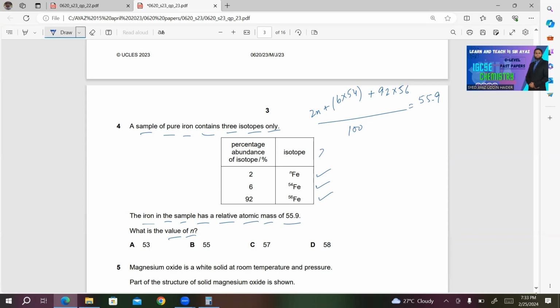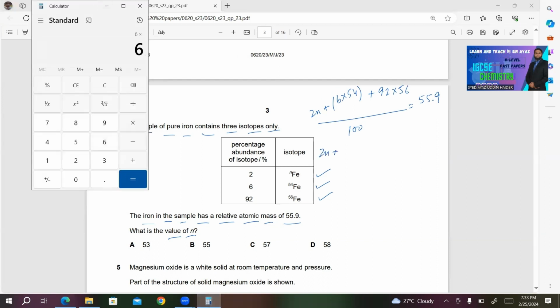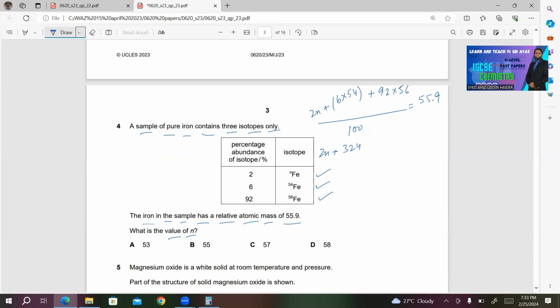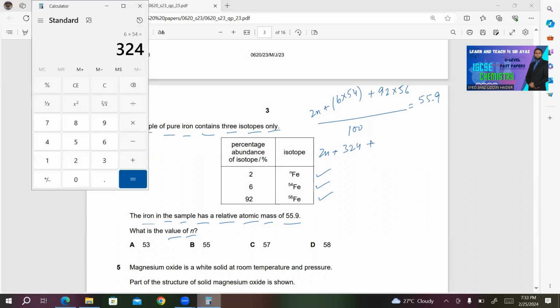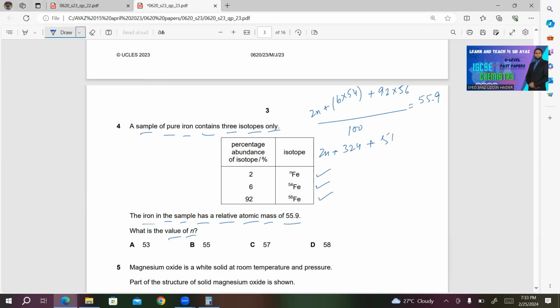So we will get 2N plus 6 multiplied by 54 is equal to 324, plus 92 multiplied by 56 gives 5152, divided by 100 is equal to 55.9.